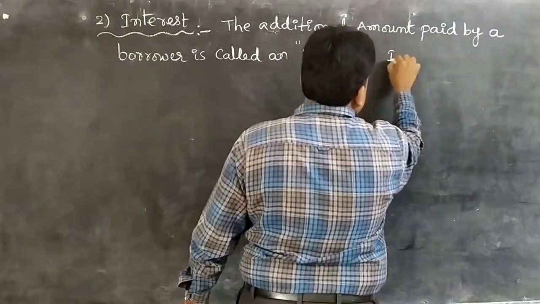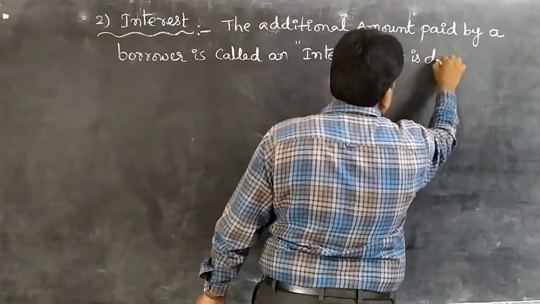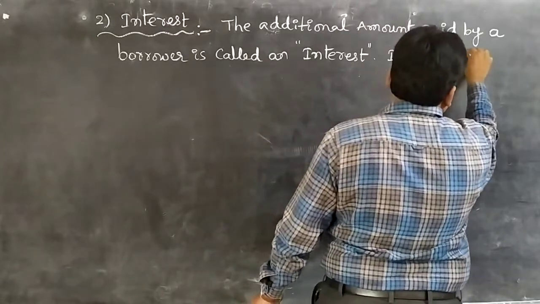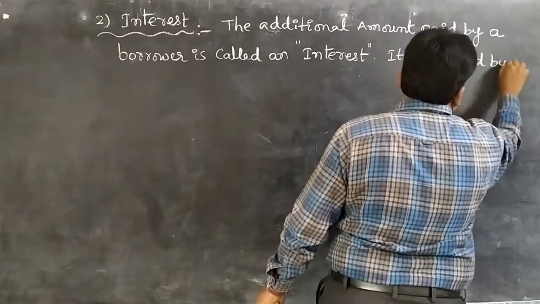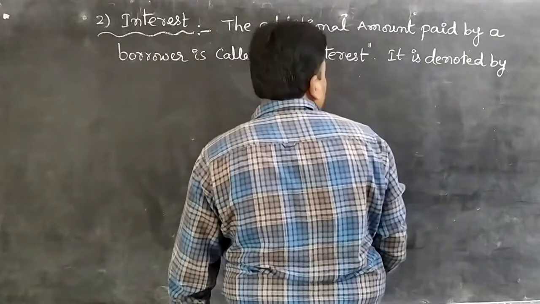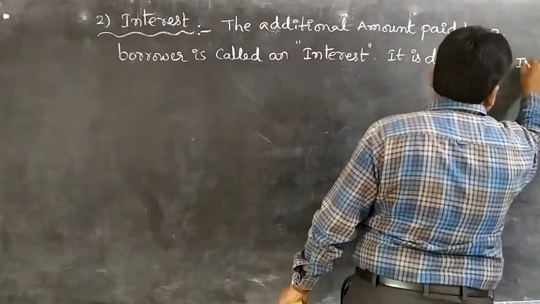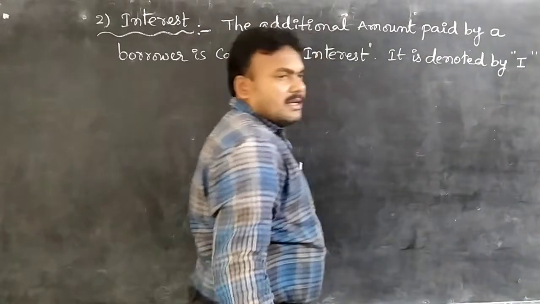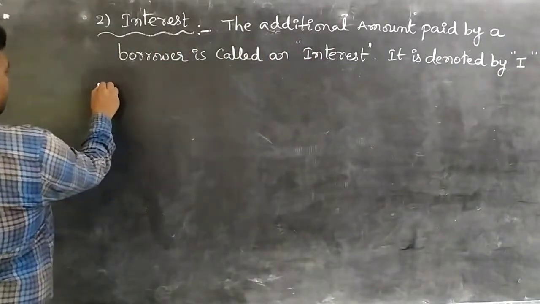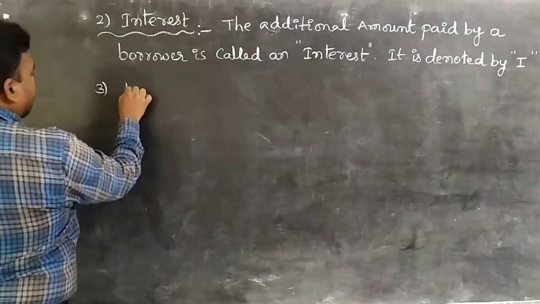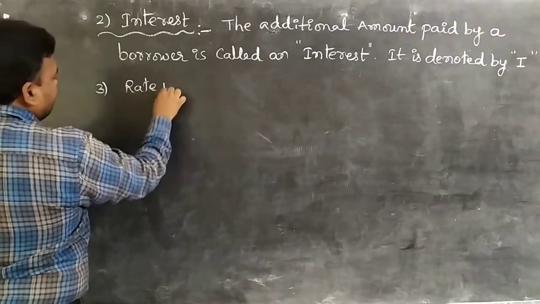Right? It is denoted by I. It is denoted by I, students. Right? Go for the third term, that is rate percentage per annum.